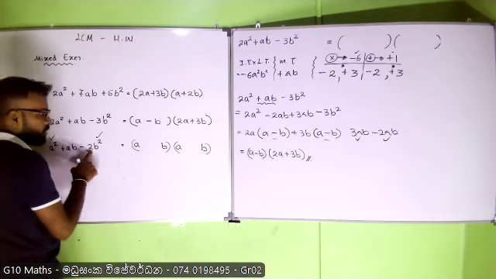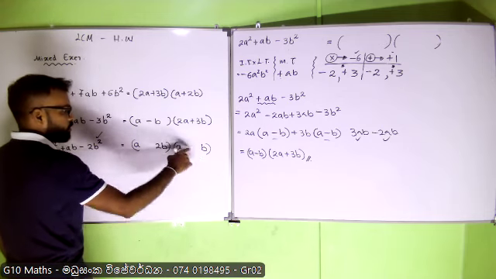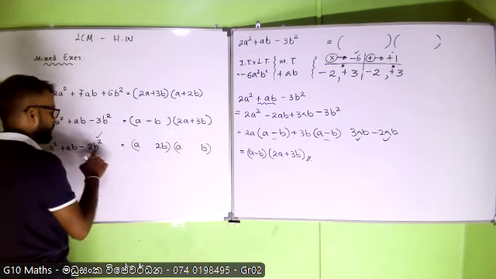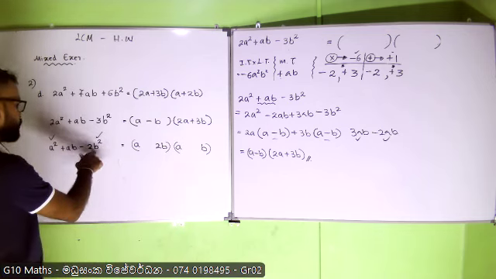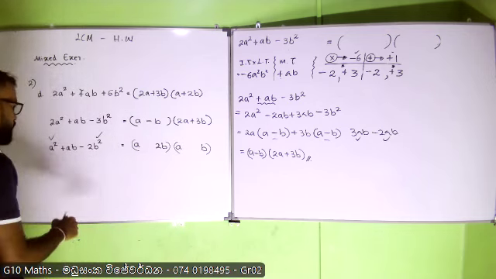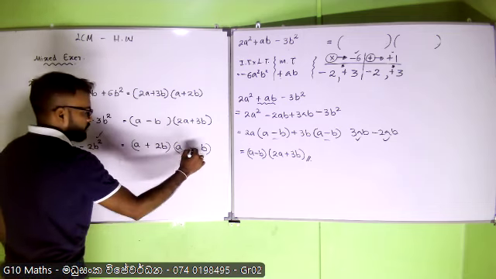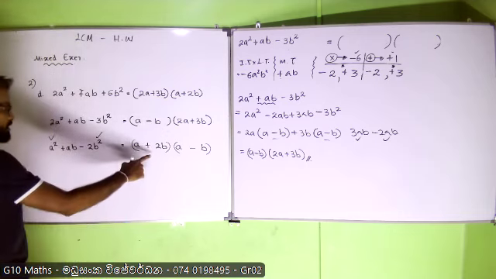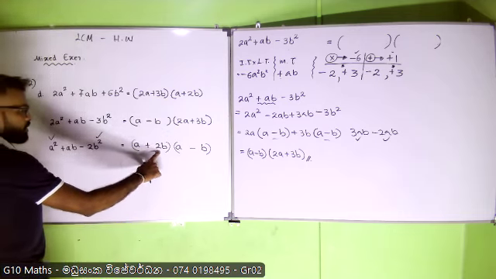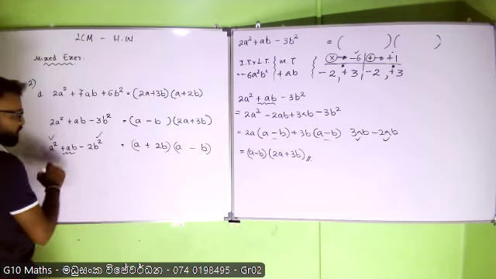Now I need to obtain 2. Right? How am I going to obtain 2? I get 2 here and 1 here. 2B into B, 2B square. This should be negative. That means here or here it should be negative or positive, vice versa. Positive 2 into negative 1. But the middle term should be positive. Alright.